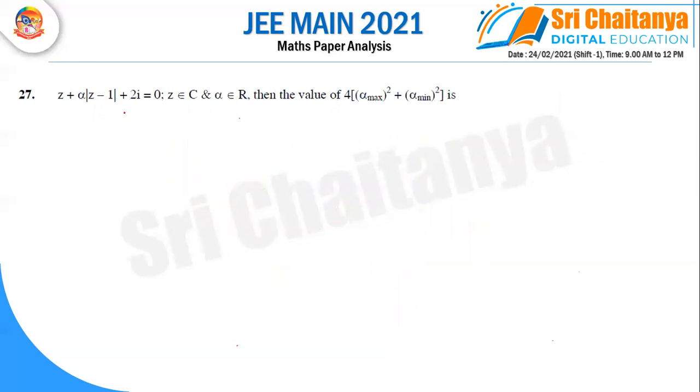Right, so substitute Z as X plus iY, and equate the real and imaginary parts.